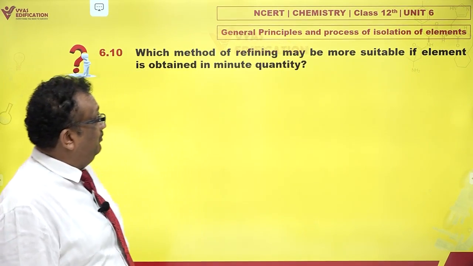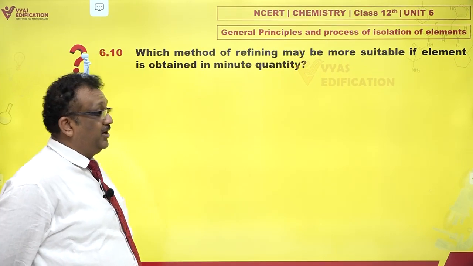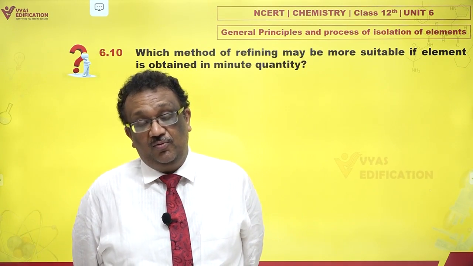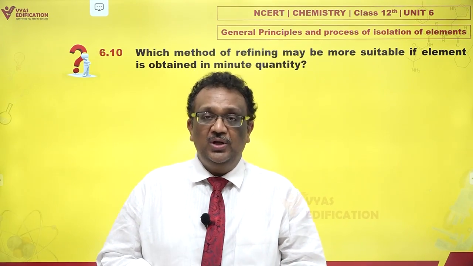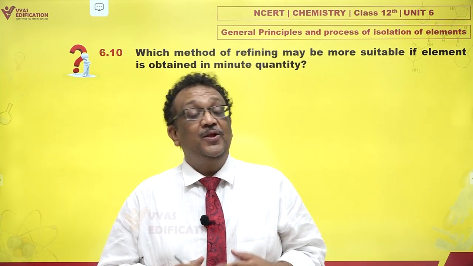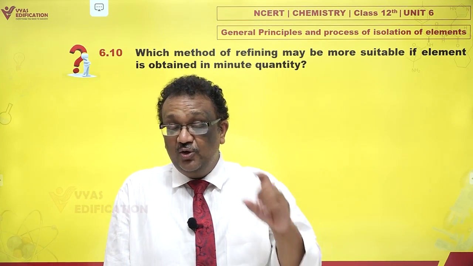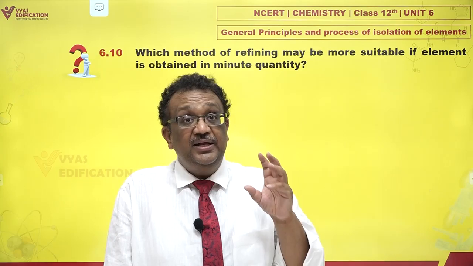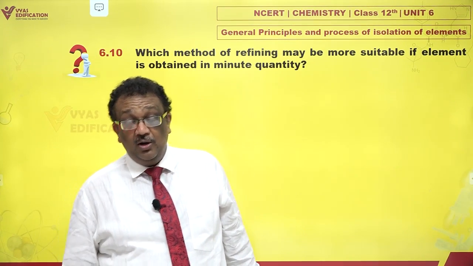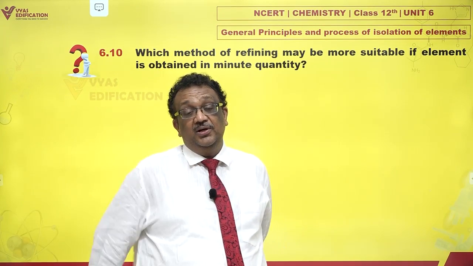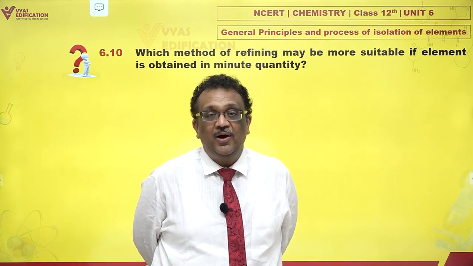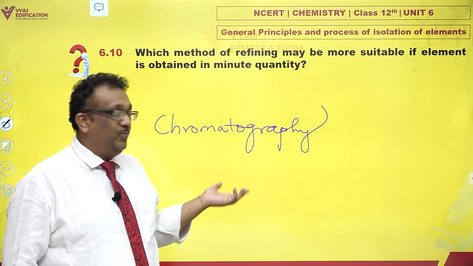Which method of refining may be more suitable if element is obtained in minute quantity? Now, actually, there could be many methods depending upon what all is possible, but usually what is expected by NCERT is simply this: chromatography. Chromatography is very useful if the mixture contains substances which are very similar in chemical properties, or if they are present in very small quantities, still they can be very successfully separated using chromatography. So the answer is chromatography.